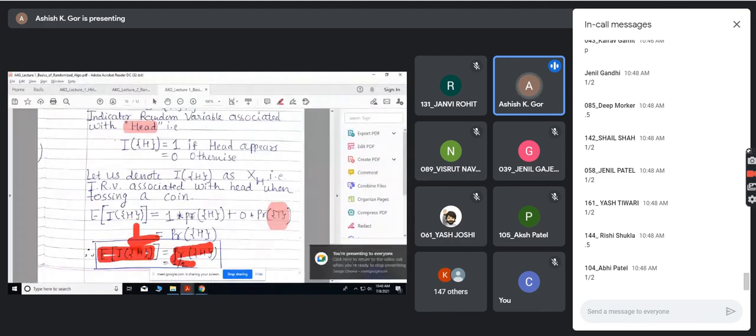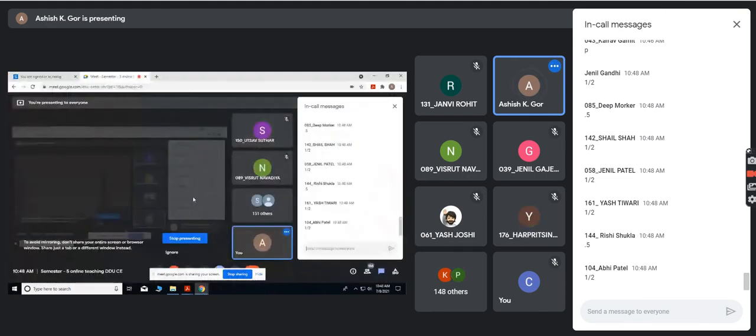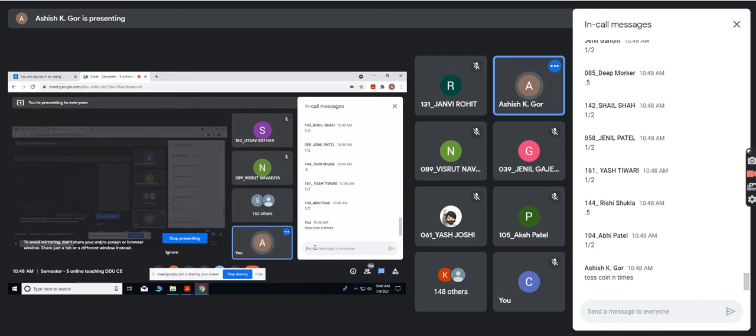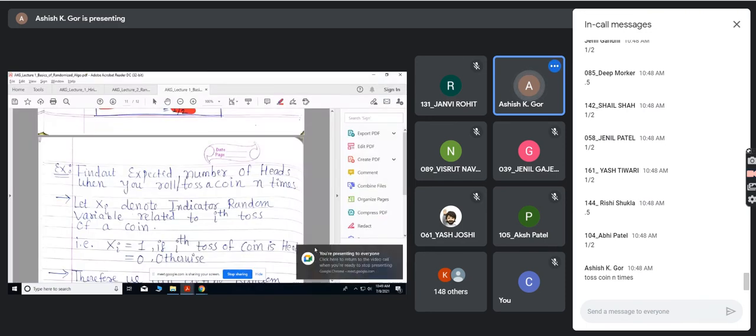Let us extend this idea. Suppose I toss a coin n times. n could be 2, 3, 4, 5, etc. Definitely my sample space would increase. Now I want to find the expected number of heads when you toss a coin n times.